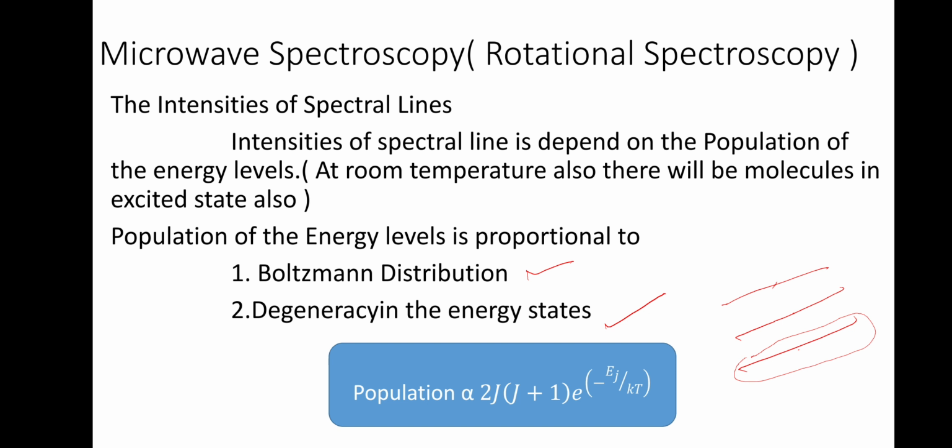Again, degeneracy in an energy state means it's a phenomenon where you have different states having the same energy. So the intensity depends on degeneracy. If degeneracy is there, molecules will be distributed equally, is it? So that will also tell us the intensity. So we can say that the population is dependent on two factors. One is degeneracy and one is Boltzmann's distribution. Degeneracy is given by the expression 2J plus 1, and the Boltzmann factor is e raised to minus epsilon J divided by kT.